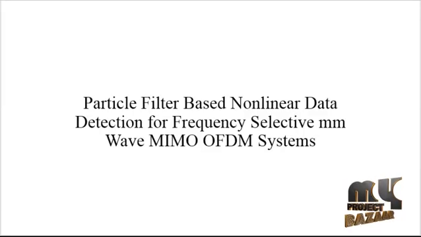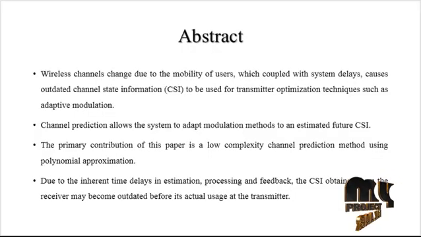Now we are going to discuss the project, particle filter based nonlinear data detection for frequency selective mmWave MIMO OFDM systems. Now we are going to discuss the abstract of the process. Wireless channels change due to the mobility of the users, which, coupled with the system delay, causes outdated channel state information, that is the CSI, to be used for transmitter optimization techniques such as adaptive modulation. Channel prediction allows the system to adapt the modulation methods to an estimated future CSI.